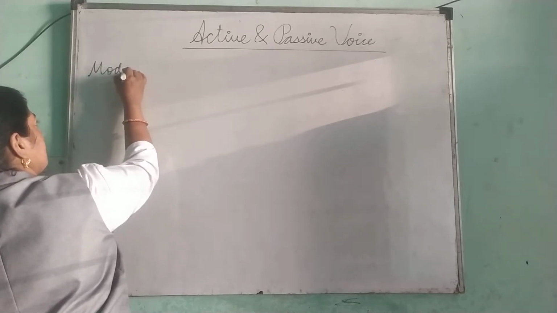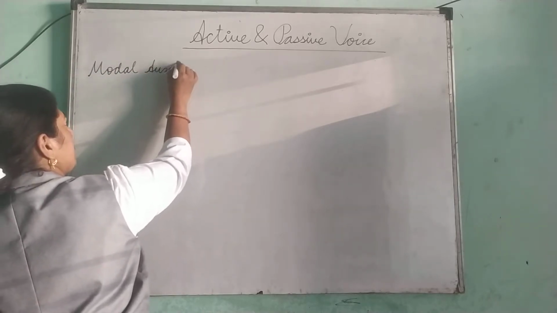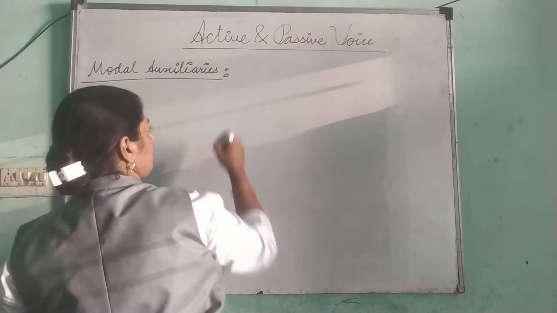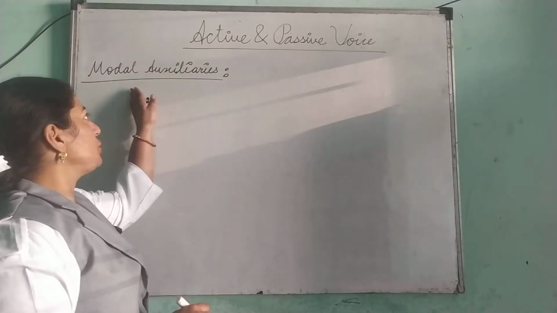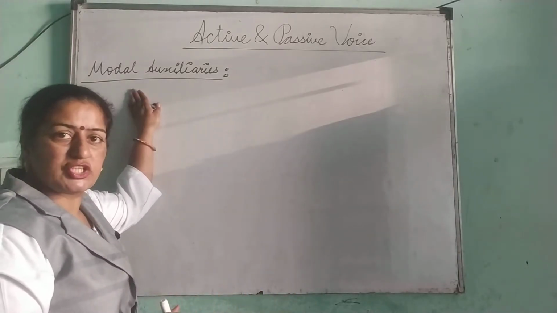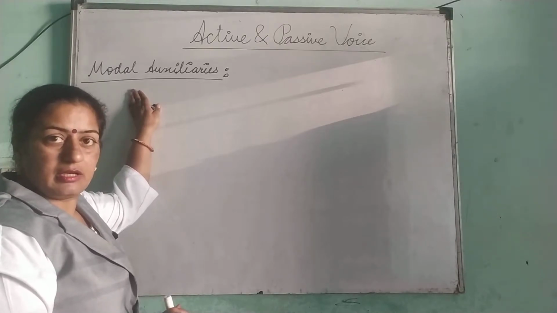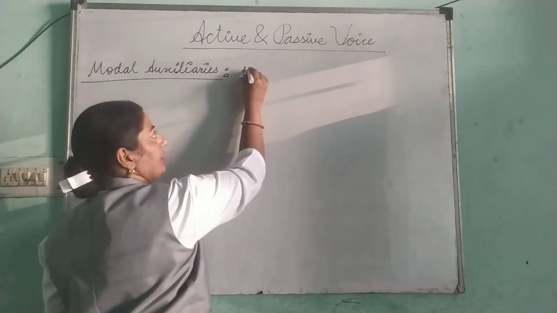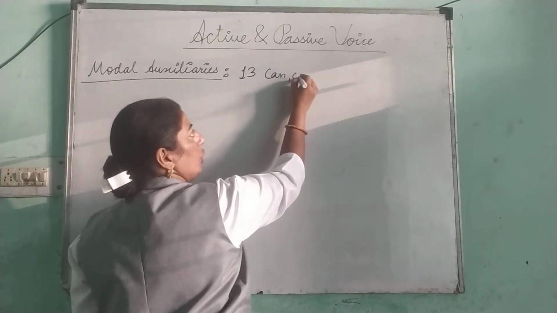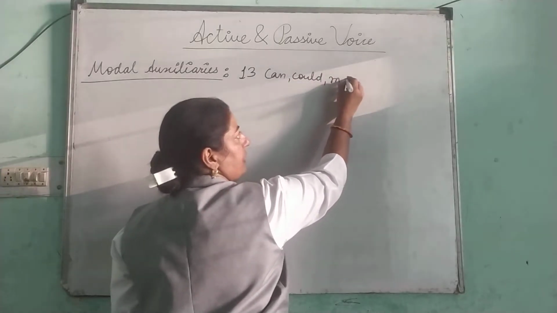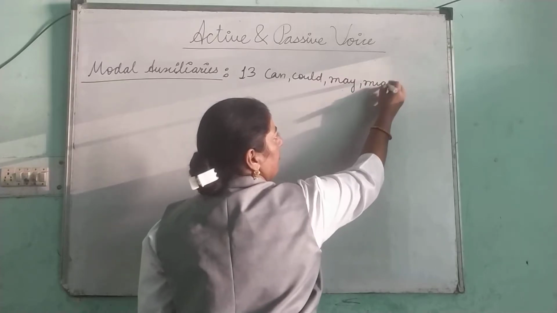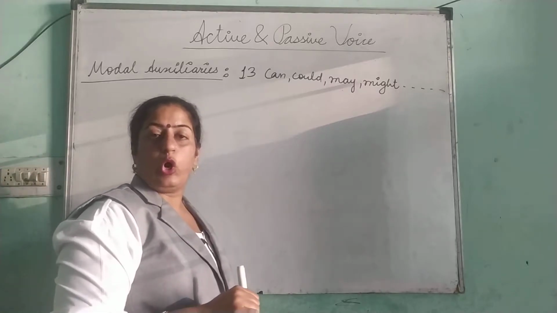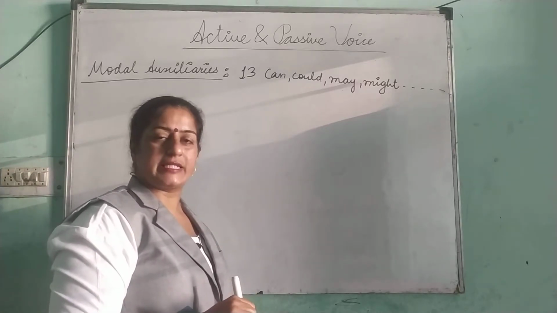Modal auxiliaries. Do you know what are modals? Modals are used to convey the ideas of prohibition, permission, probability and all. Total 13 modals are there. For example, can, could, may, might, will, shall, should, would, ought to, need, dare, etc.